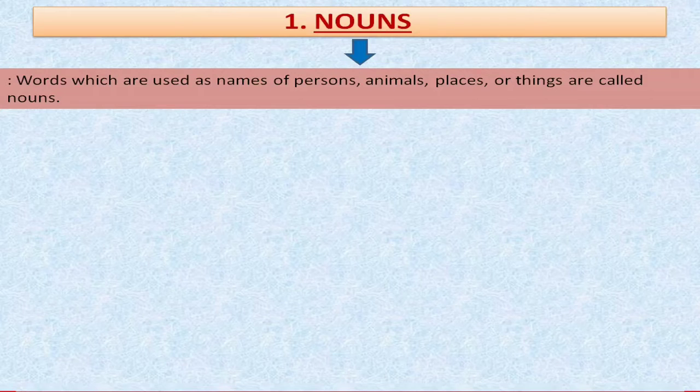So what can we do if we have to recognize the things, the person, animals, places, or something else? We have to put a particular name to those things. So the noun is saying that words which are used as names of persons, animals, places or things are called nouns.